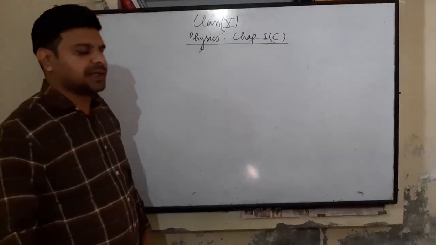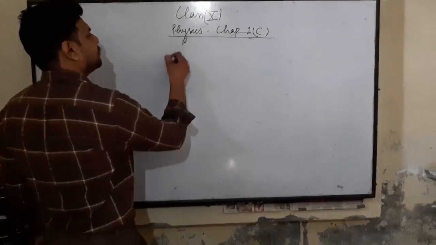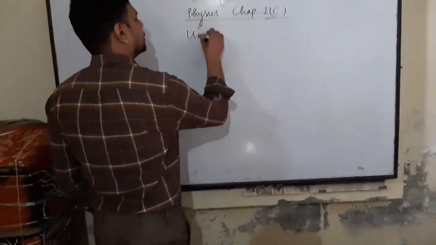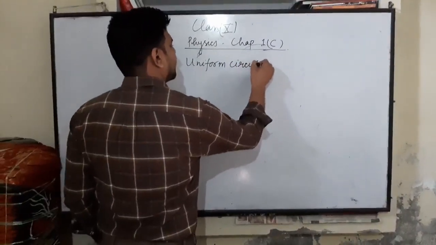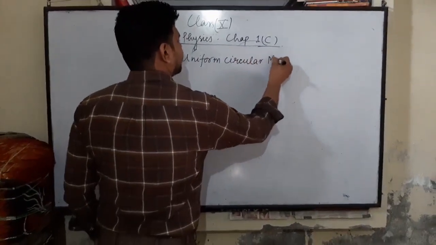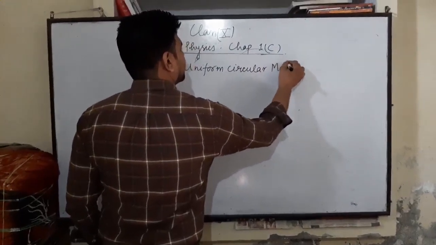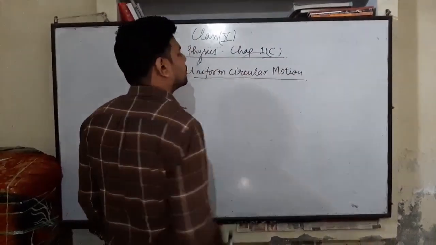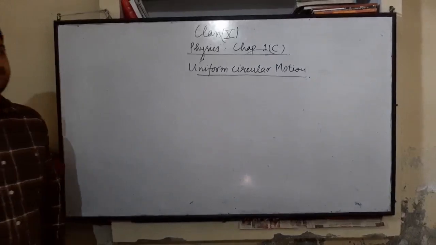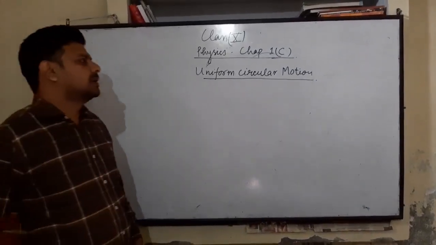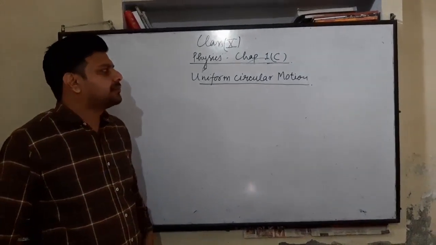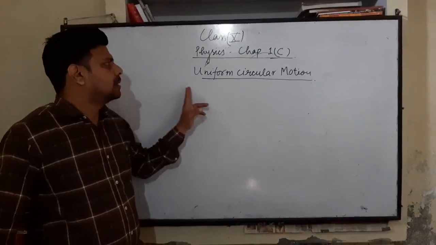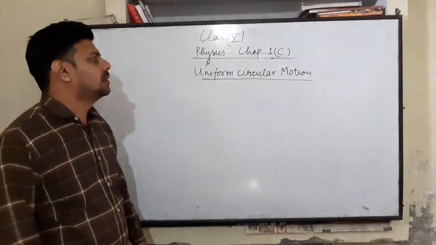Now our next topic is uniform circular motion. You have studied straight line motion. Now you will learn about uniform circular motion.